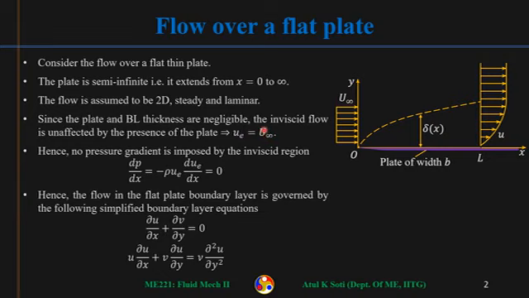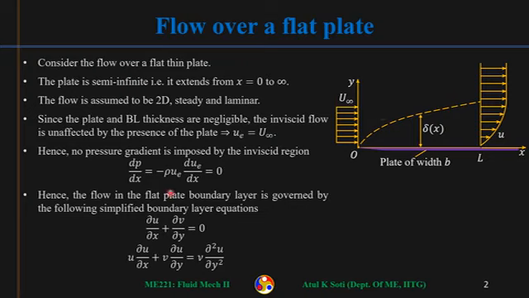Then what about the pressure gradient? The pressure gradient inside the boundary layer was given by dp by dx. There was no dp by dy. Pressure only varies along the flow inside the boundary layer, and the expression for dp by dx was minus rho e times ue times du e by dx. So it was proportional to the gradient of the external flow velocity. And in the case of a flat plate, this is constant, it is not going to change along x.